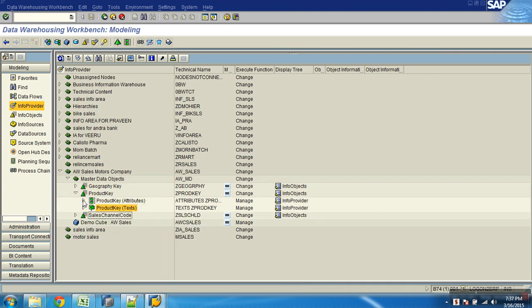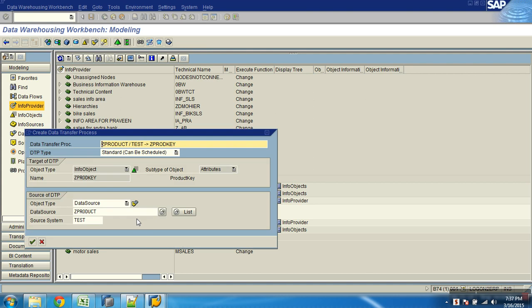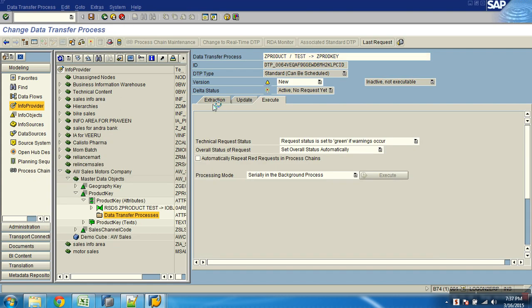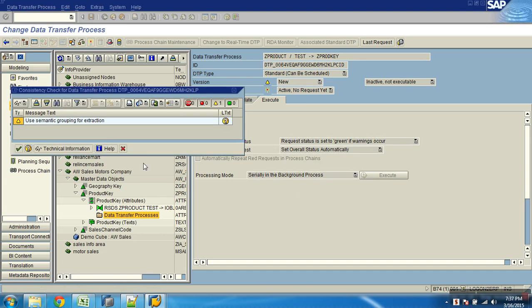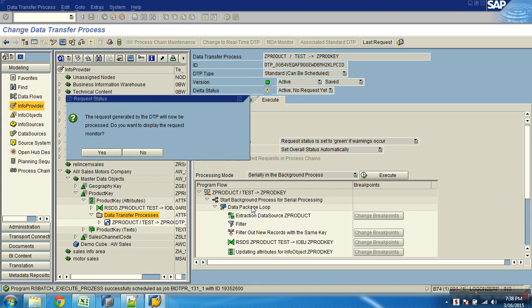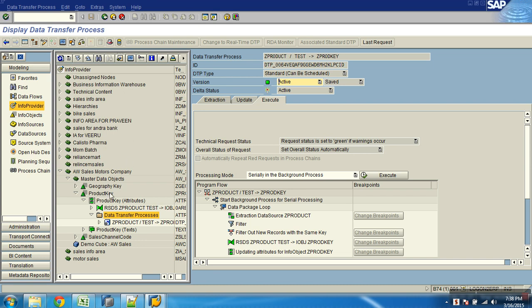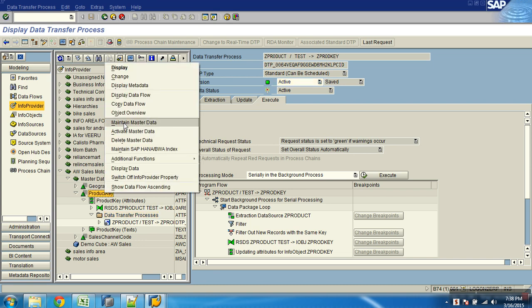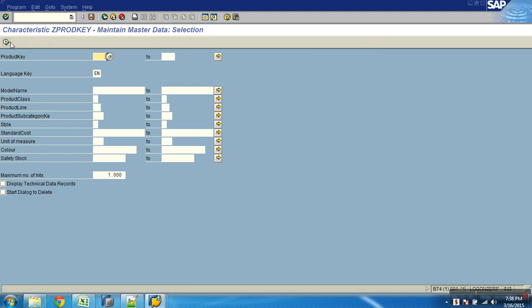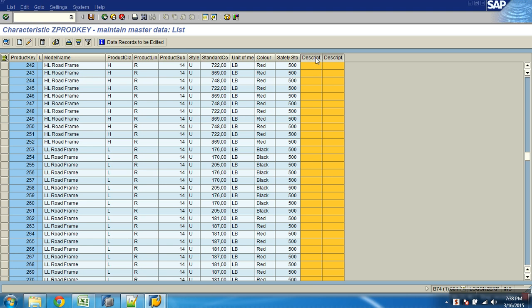Now let me run the DTP. First expand attribute. You'll have the DTP folder, right click, say what? Create DTP. Activate. Execute. Now attributes are loaded. Okay, if I go to maintain master data product, I should see attributes, but the language column is blank and the descriptions are blank completely. If I go to the bottom, these are blank. Okay.